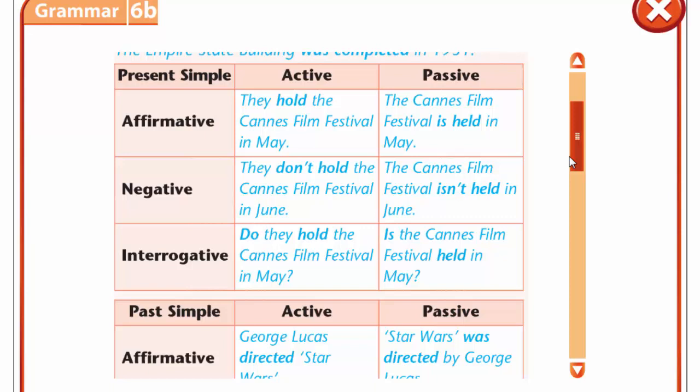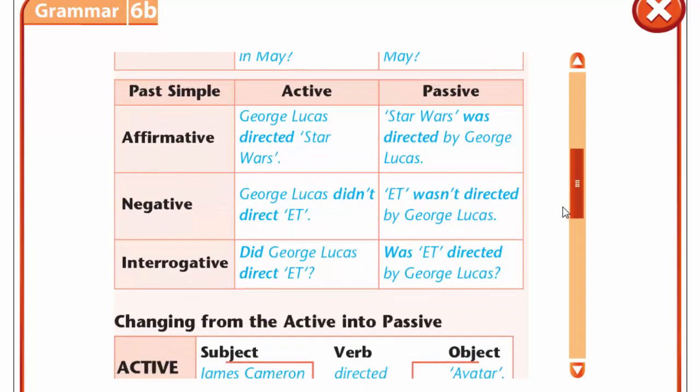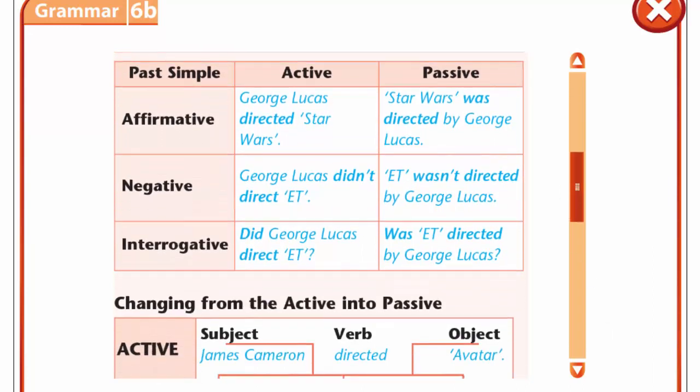In negative form, you will say isn't. And in an interrogative question, we put is before the subject. In past passive, we use was for singular and were for plurals with the participle. For example, George Lucas directed Star Wars. Star Wars was directed by George Lucas. We also add the particle not to the verbs was, were: wasn't, weren't, with a participle. In negative and interrogative sentences, we put was, were before the subject.